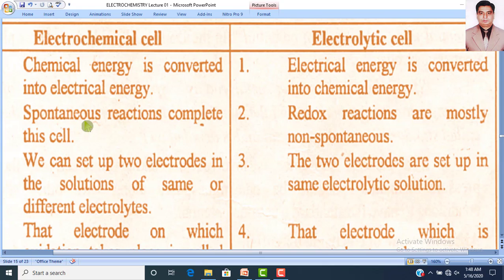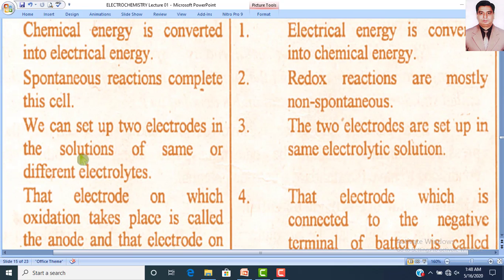Spontaneous means they take place automatically, but non-spontaneous means they do not take place automatically; we have to use some external force to complete such reactions.